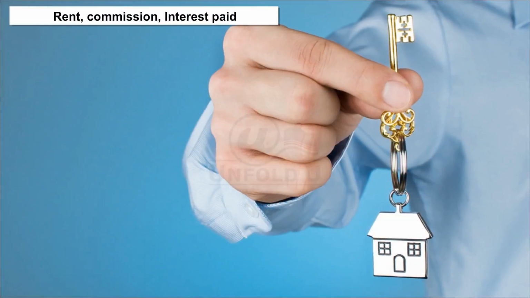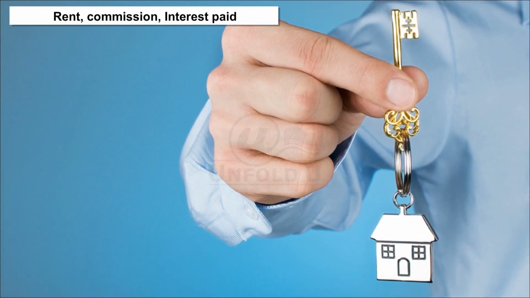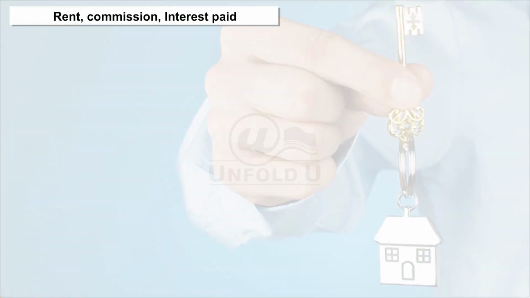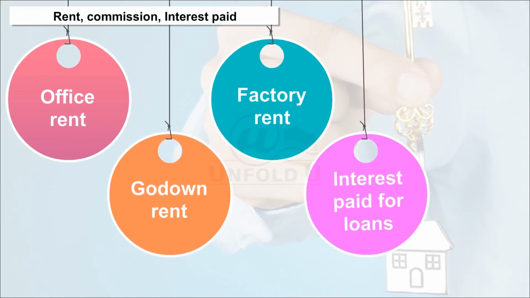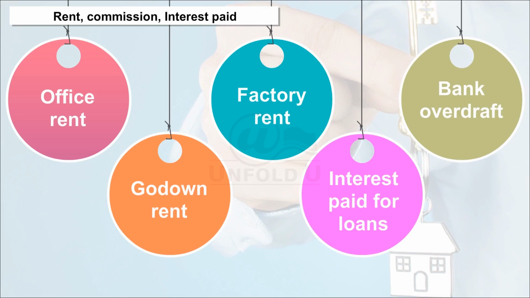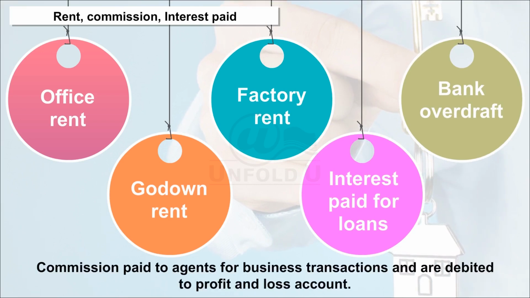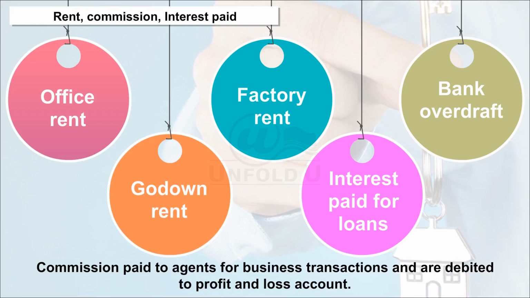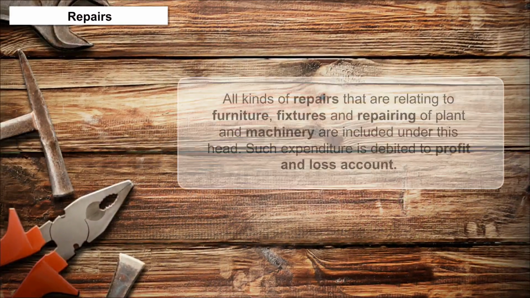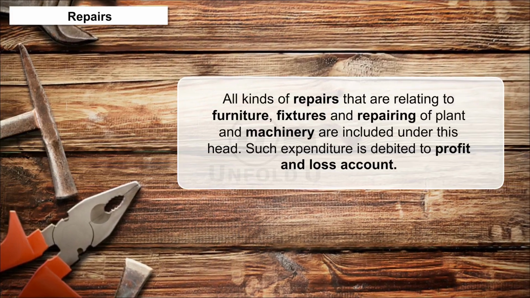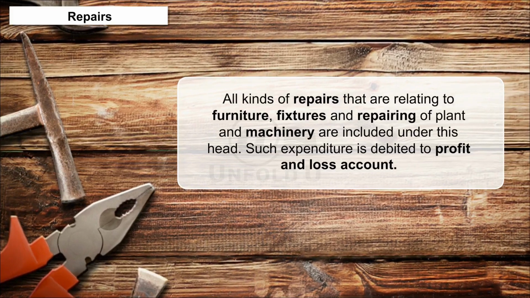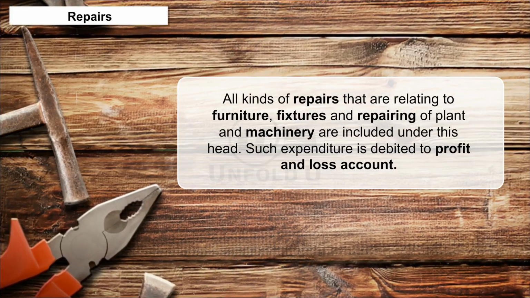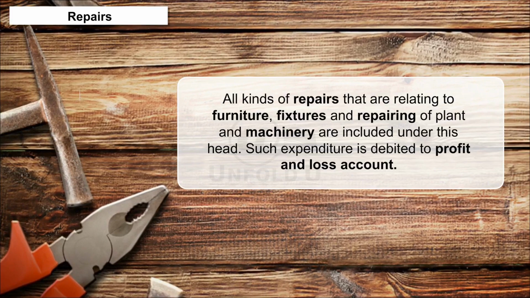Rent, commission, interest paid. This includes the expenses incurred as office rent, godown rent, factory rent, taxes, and interest paid for loans, bank overdraft, etc. Commission paid to agents for business transactions is debited to the profit and loss account. Repairs. All kinds of repairs relating to furniture, fixtures and repairing of plant and machinery are included under this head. Such expenditure is debited to the profit and loss account.